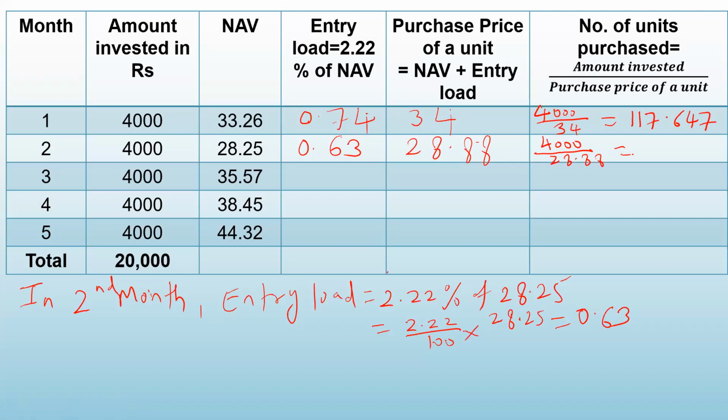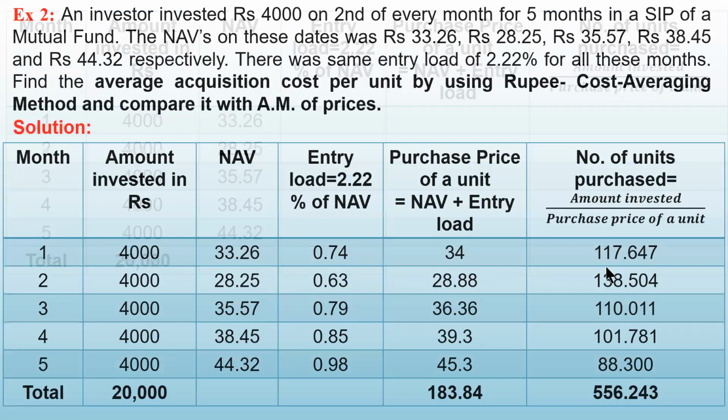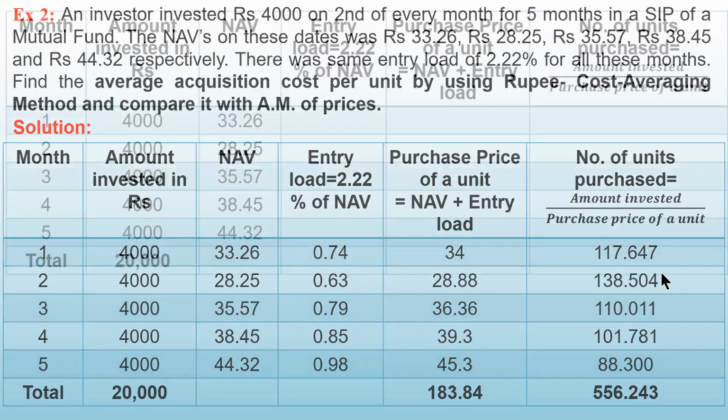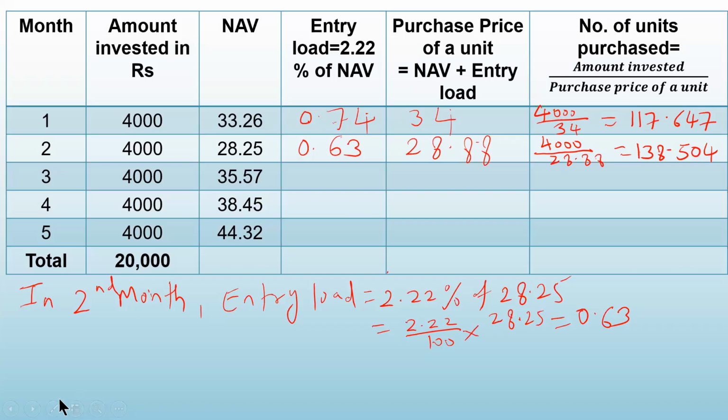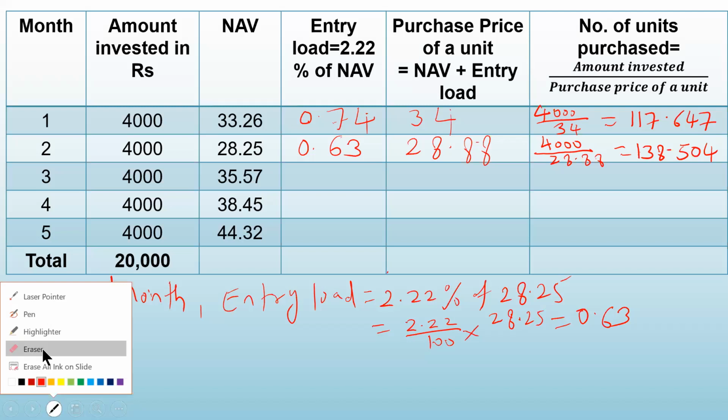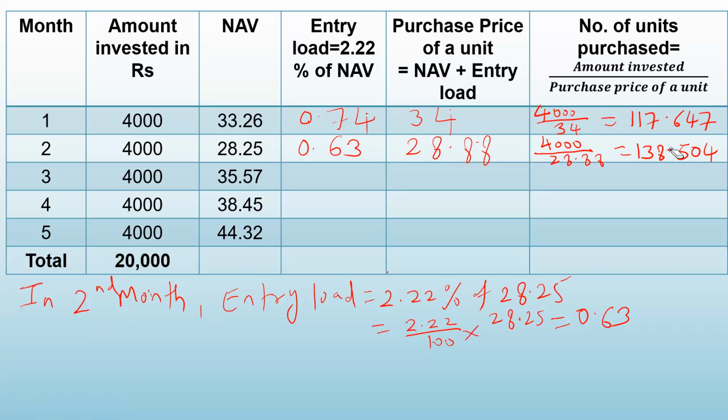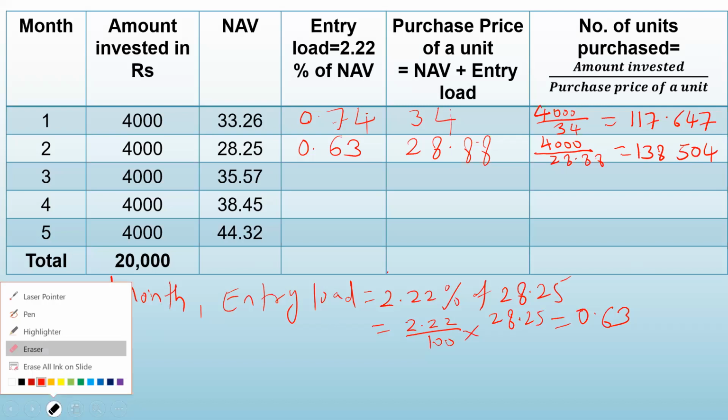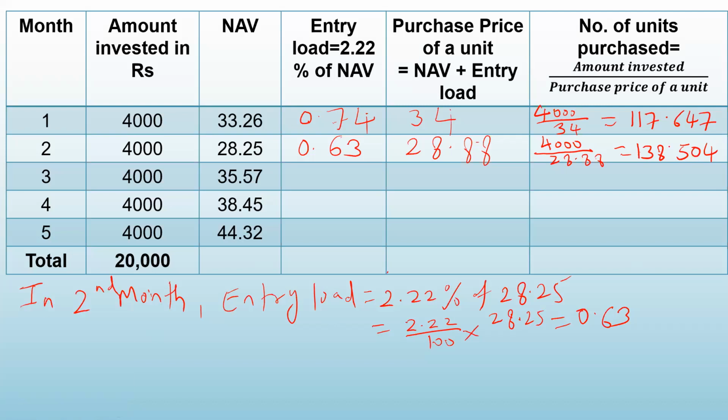How much is 4,000 divided by 28.88? That gives you 138.504. So we have calculated the number of units purchased in the second one also, 138.504.